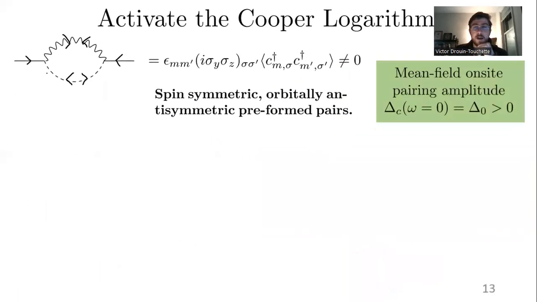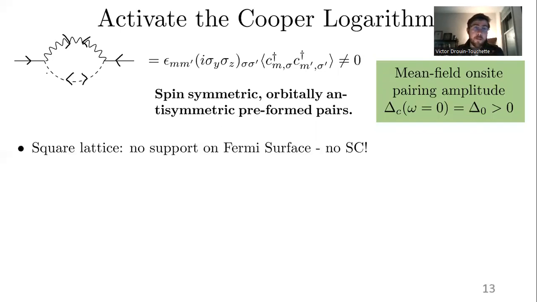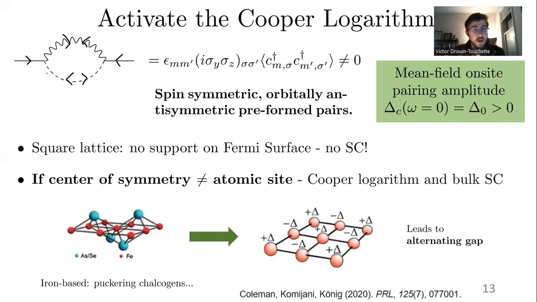But nevertheless, how can this solution activate a Cooper logarithm, given the spin symmetric, orbitally antisymmetric preformed pair? If we put this on a simple square lattice, there's going to be no support on the Fermi surface. Because of the orbital nature of these pairs, there's going to be no support on the Fermi surface and no Cooper logarithm and no superconductivity. However, if the center of symmetry of this lattice is off of the atomic site in a non-symmorphic lattice, the Cooper logarithm is activated and we have bulk superconductivity.